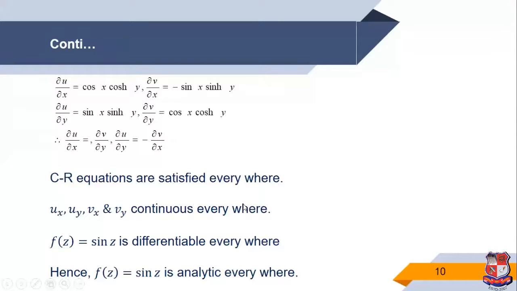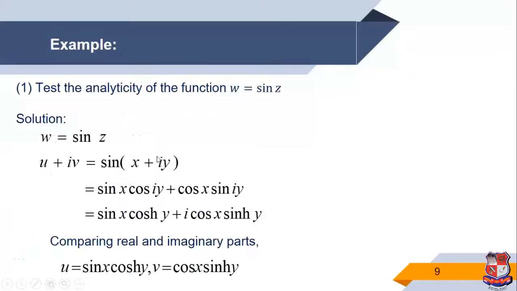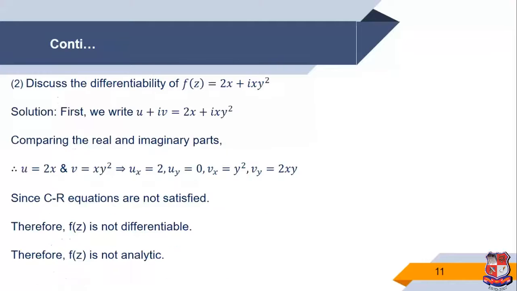Therefore both conditions are satisfied at every point. So we can say f of z is equal to sin z is differentiable everywhere, and therefore analytic everywhere. And since it is analytic everywhere, the function is entire. So we can say sin z is an entire function.